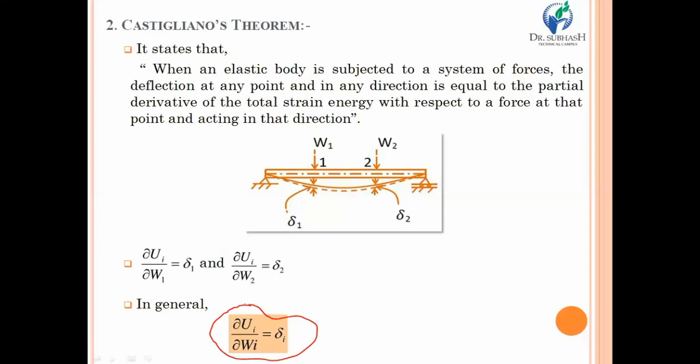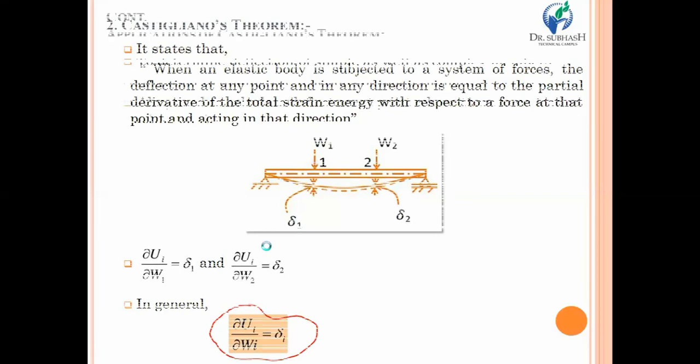you take the partial derivative of the strain energy that is stored at that particular section due to external work, and it will be divided by whatever loading is acting over it. So it will give us the deflection at that particular section.